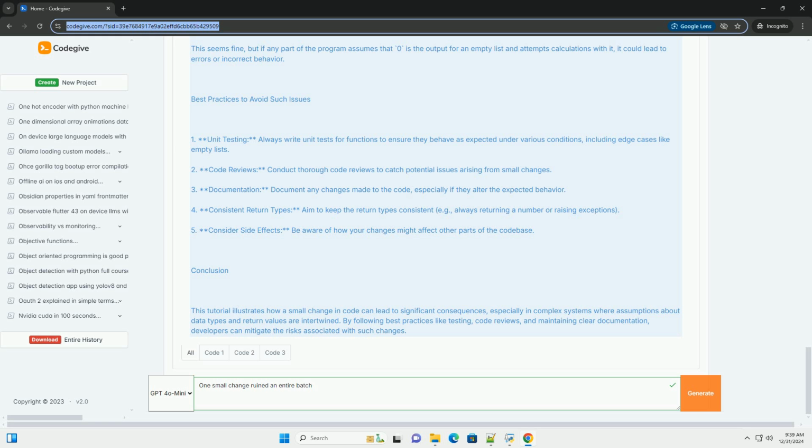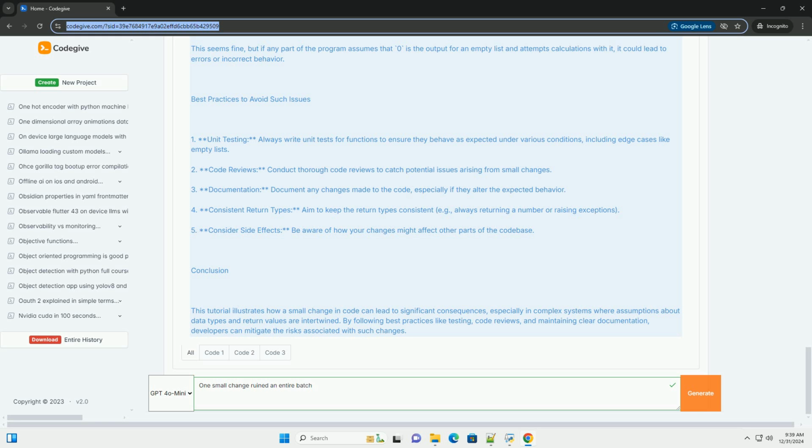4. Consistent return types: aim to keep the return types consistent, for example always returning a number or raising exceptions. 5. Consider side effects: be aware of how your changes might affect other parts of the code base.